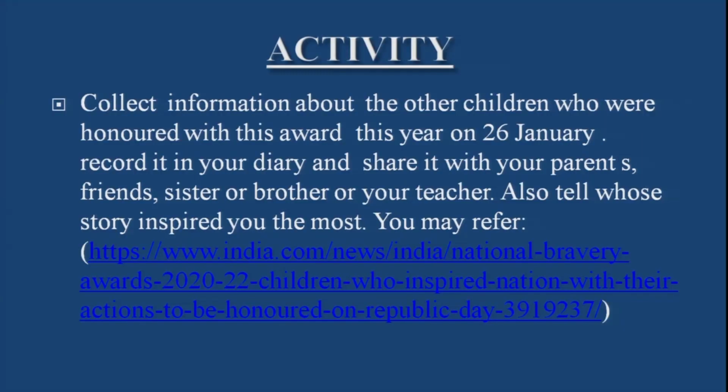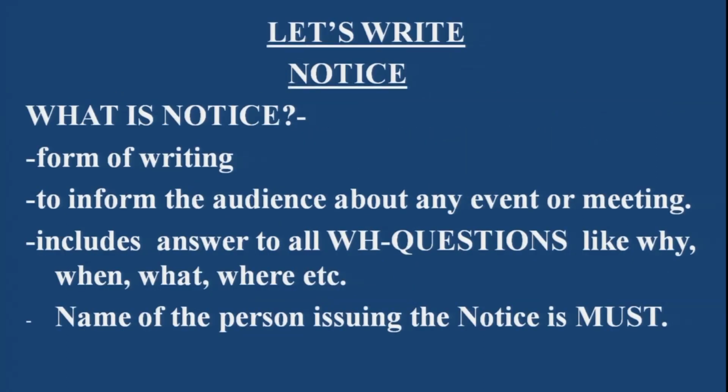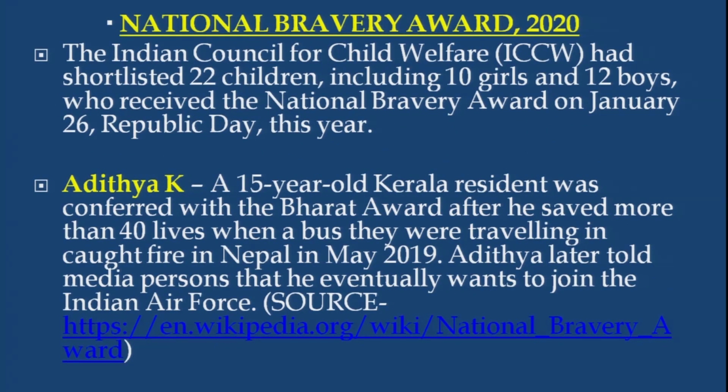As I said, I have given you information about Aditya K, this boy from Kerala, and what you need to do is collect the information about the rest 21. The link has been given to you. Kindly go through this and you will get the details from Wikipedia, and the previous one was from indianews.com.